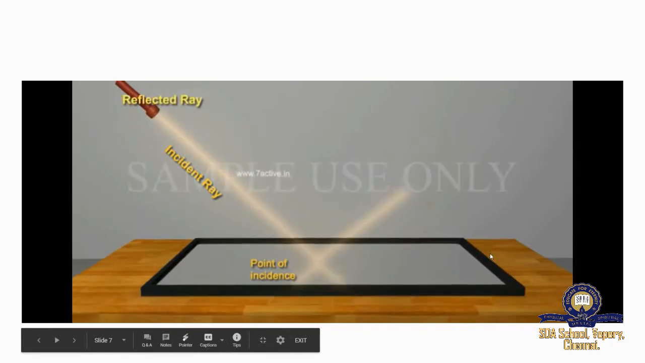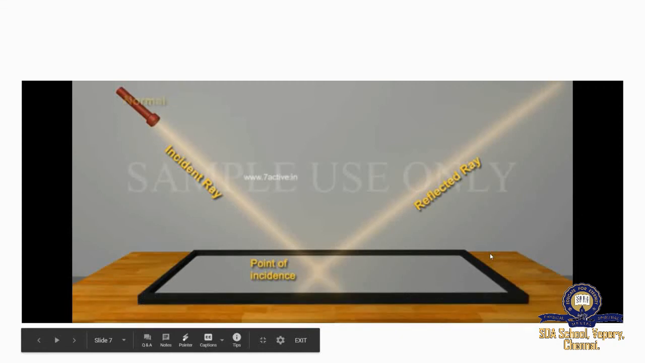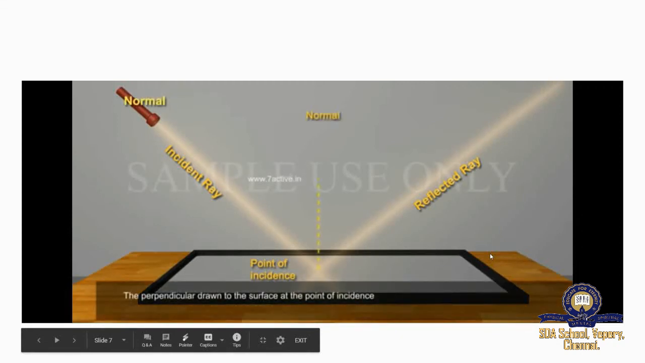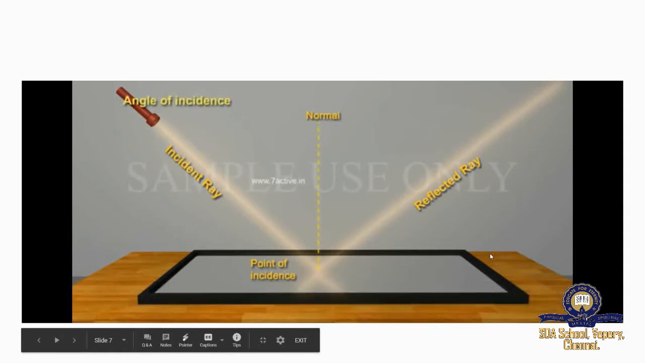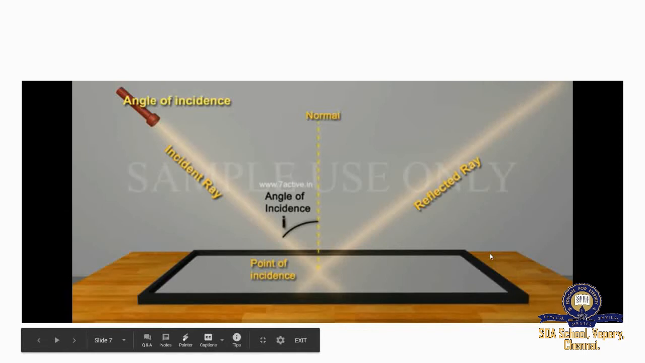Reflected ray. The light ray obtained after reflection from the surface in the same medium in which the incident ray is traveling. Normal. The perpendicular drawn to the surface at the point of incidence. Angle of incidence. The angle which the incident ray makes with the normal at the point of incidence. It is denoted by the letter I.